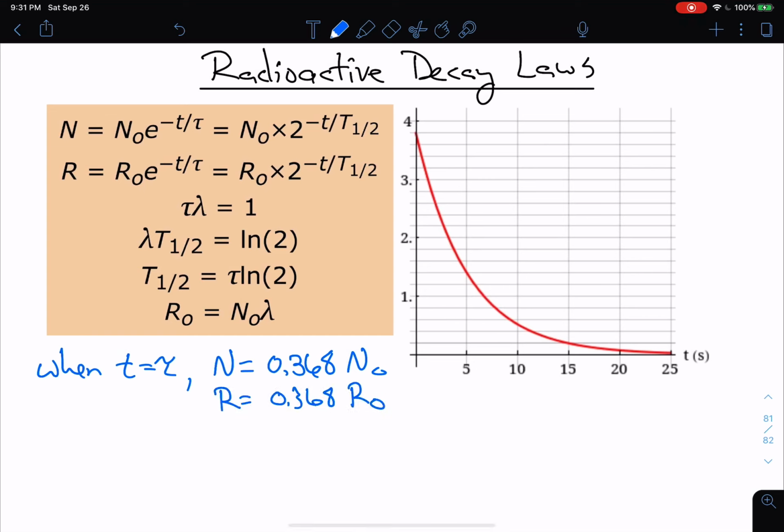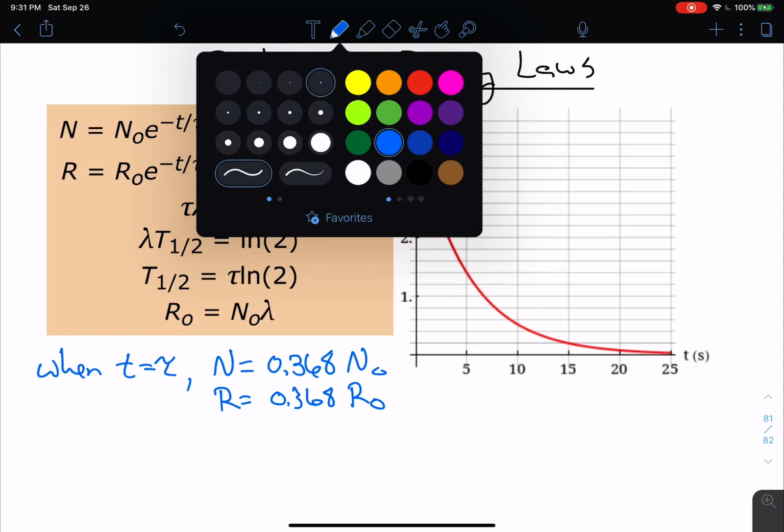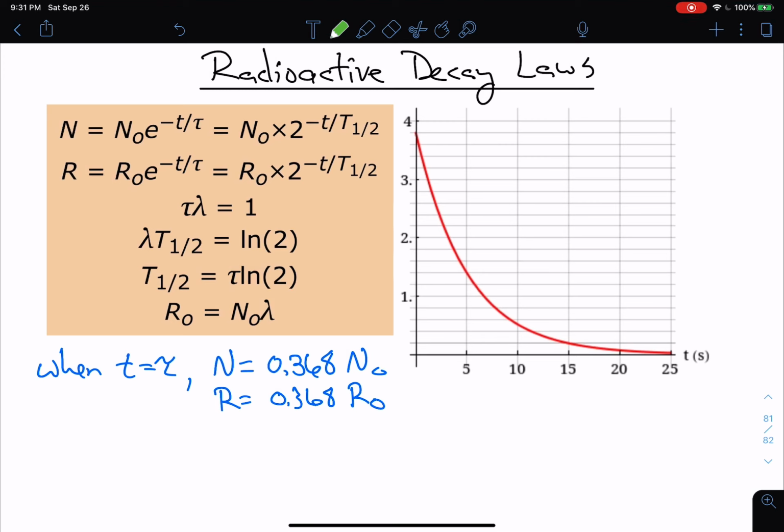Now this is the half-life. The half-life is how long until half of the original amount remains. So let me give you an example. This is going to be an idealized example, but let's say I start out with 400 atoms. And let's say the half-life is 1 hour. Well, then after 1 hour, I should have 200 atoms.